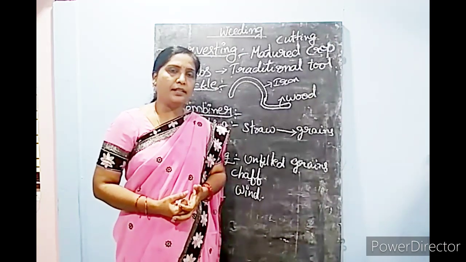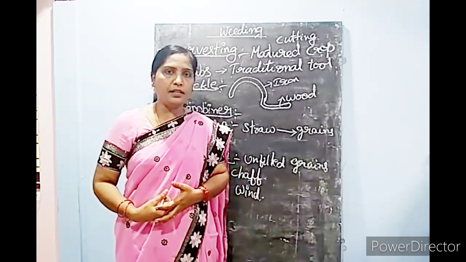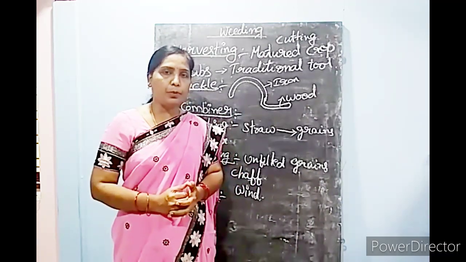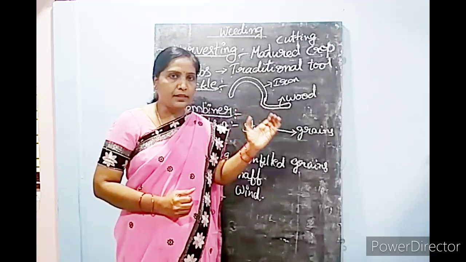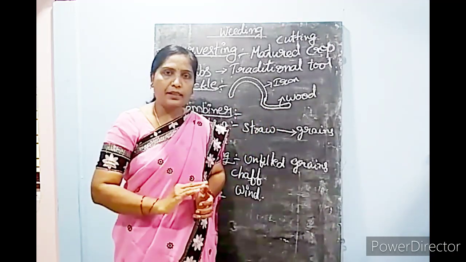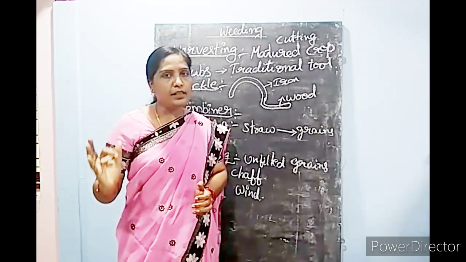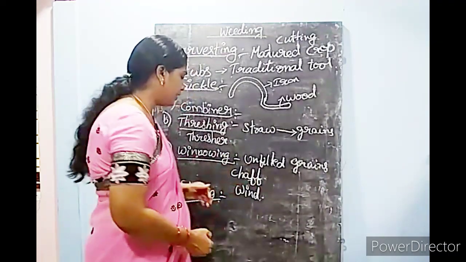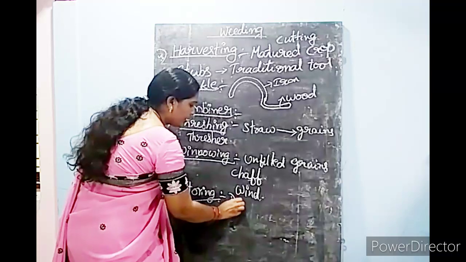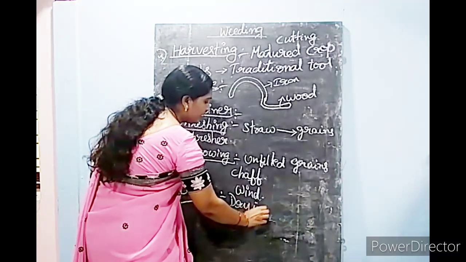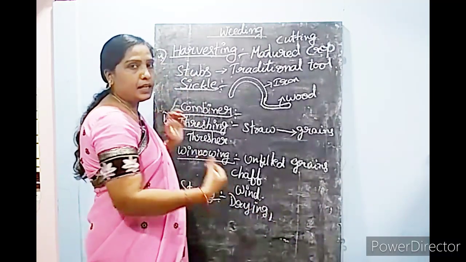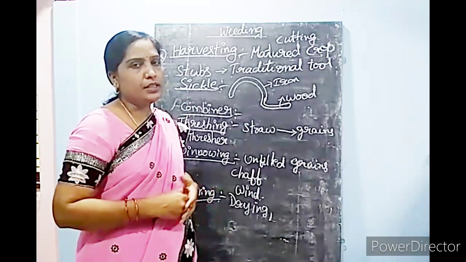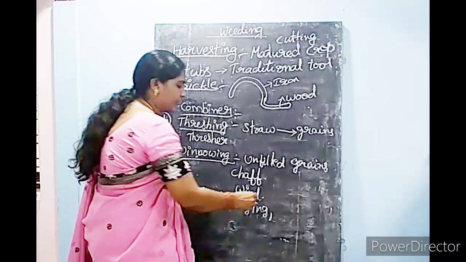As soon as they collect their grains, first they go through the drying process. They sun dry the grains and then they dry them under the shade. After drying them under sun and under shade, they store these grains in gunny bags.